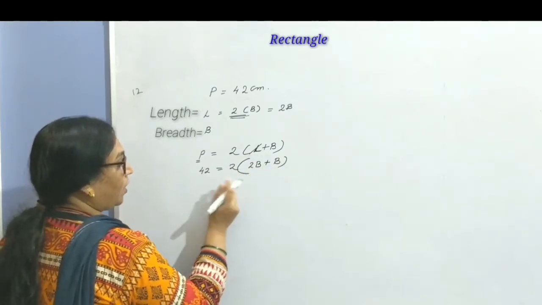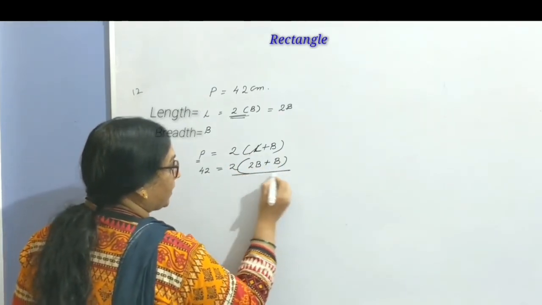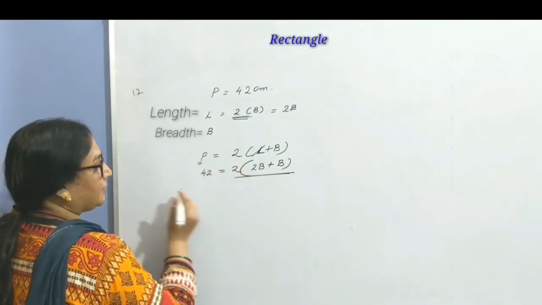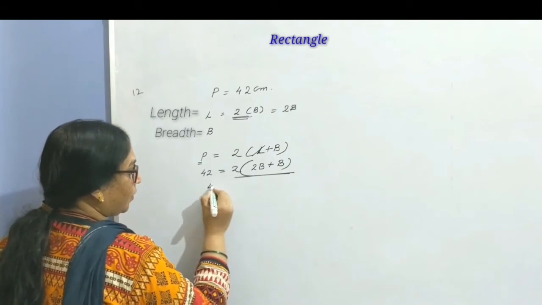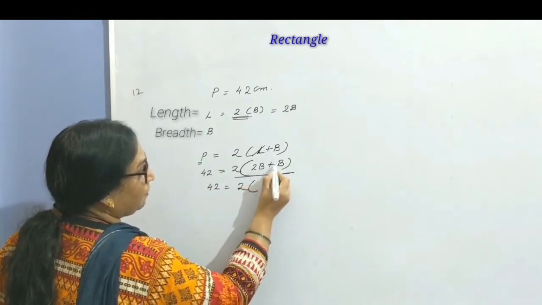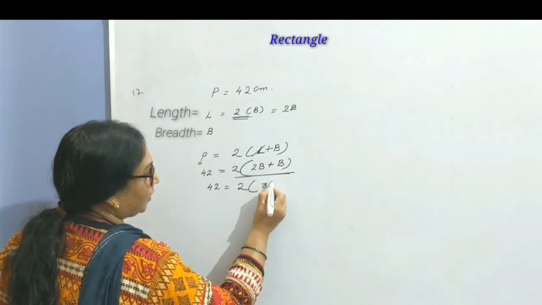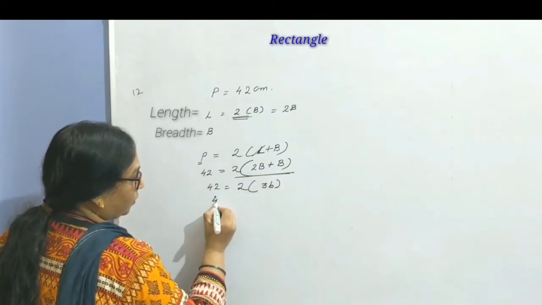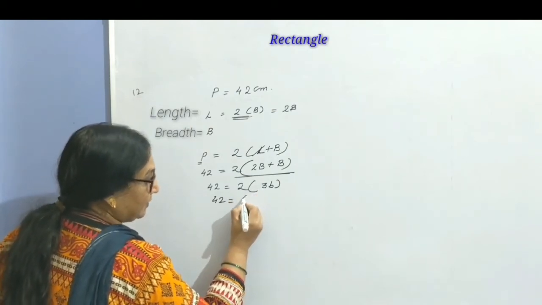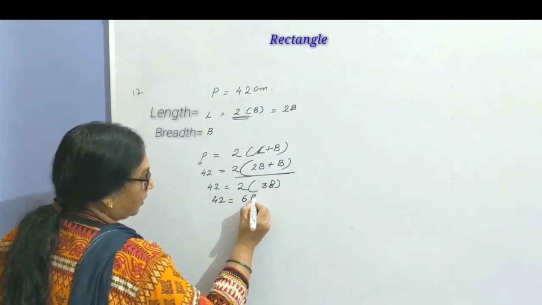Now let's try to solve. Again, as I say, the unknown quantity is here. Always we bring the unknown quantity to the left hand side. Before that, let us solve. 42 equals 2 times. Here how many b? 2b plus 1b equals 3b. So 42 equals 2 into 3b. 2 into 3 means 6b.